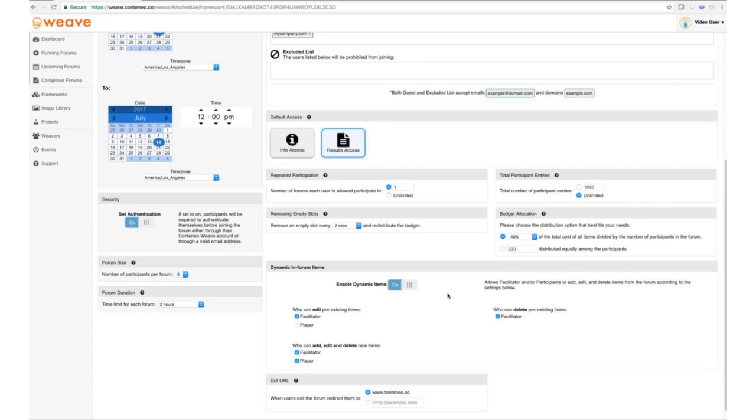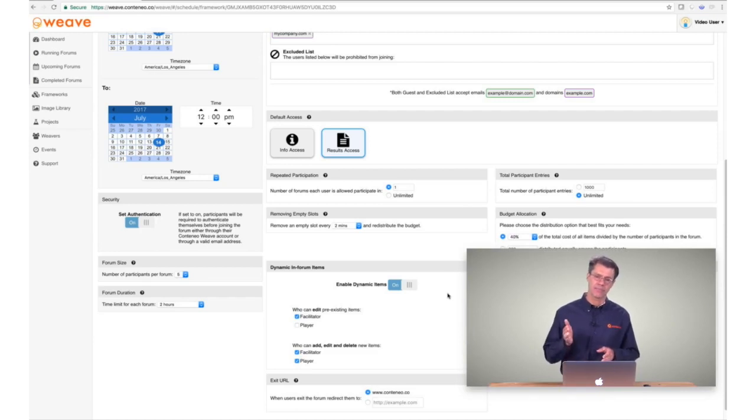Now we get into an important concept within Galas, and this is the concept of an empty slot. Let's say that Jane starts her forum and there are 4 participants. Within the Fund a Project, the participants will see 5 slots where that 5th slot is waiting for a participant. There's money associated with that slot, and eventually the participants will get tired of waiting for someone to join and they'll want that money. What we will do in this case is that it will drop a slot at a predetermined time interval, allocating more money to the existing participants, but preserving the total amount of money across all of the participants.